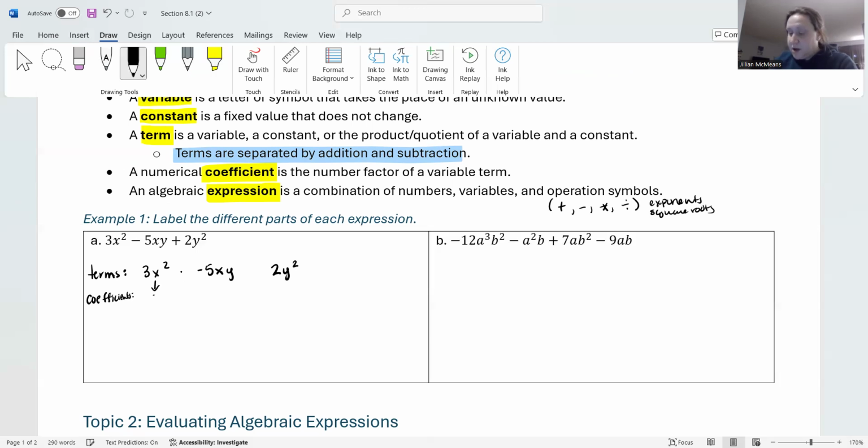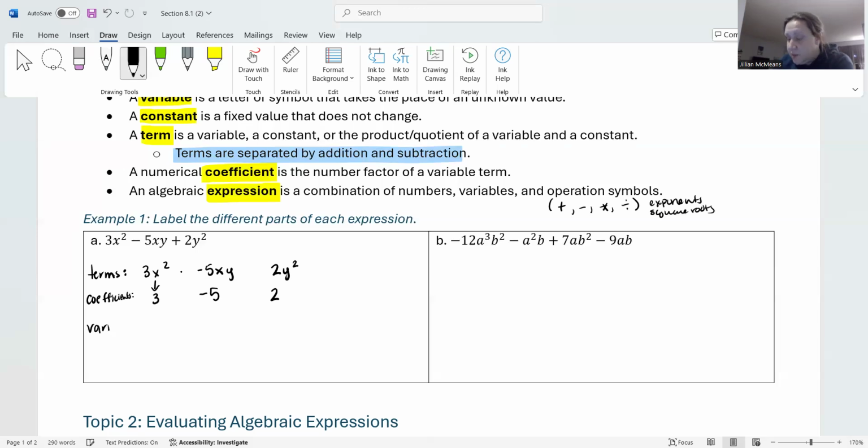Now, the coefficients. So for this first term, I have a coefficient of 3. So the coefficient is the number factor of a variable term. So if you have a term that contains a variable, what is that variable or those variables being multiplied by? So in this first example, the x squared is multiplied by 3. Okay? In the second term, negative 5xy, the coefficient would be negative 5. The x and the y, the variables, are multiplied by negative 5. And then for the last example, the coefficient would be 2.